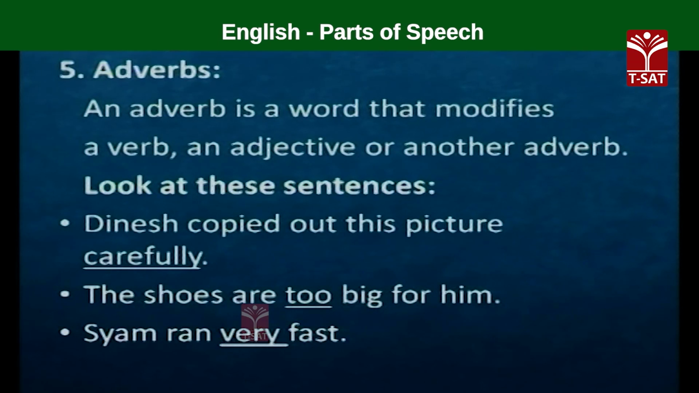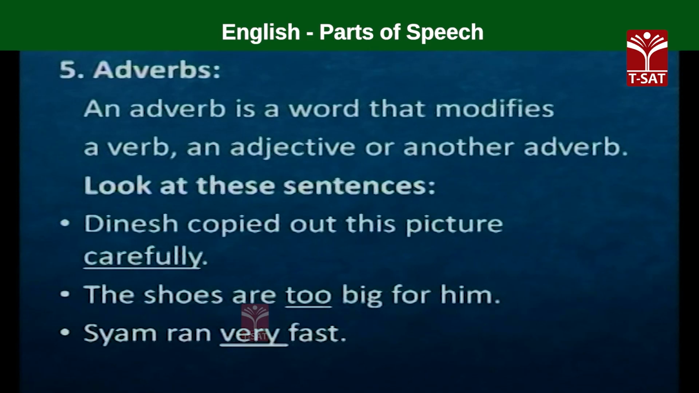Who has copied out the picture? Dinesh. How did he copy out? Carefully. So, how is the copying done? Very carefully. So, here in this sentence, the word carefully modifies and adds some more meaning to the verb copied. How did he copy? He copied out very carefully.